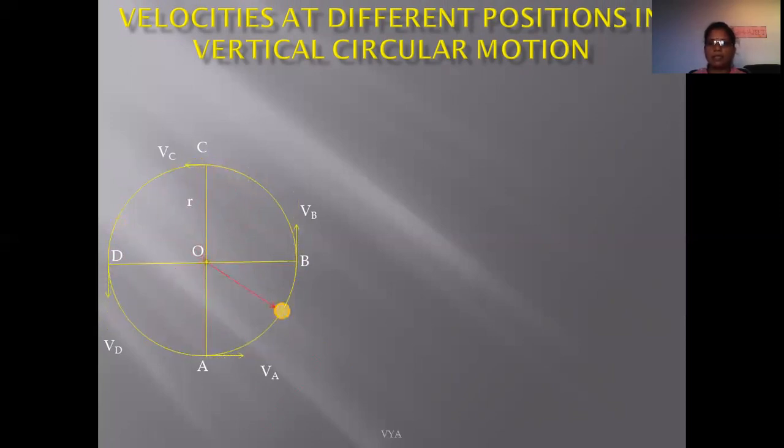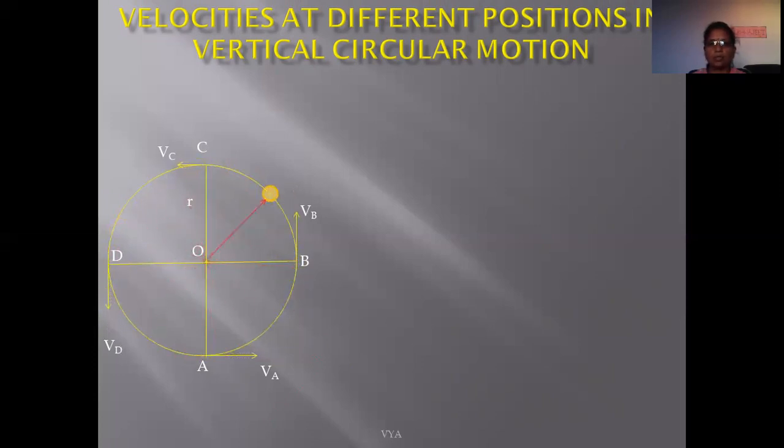In the last slide we have studied that at the top position, tension within the string is the minimum. So what should be the tension at the top position so that the string does not get slack? For that condition, the minimum tension at the top position should be greater than or equal to 0.